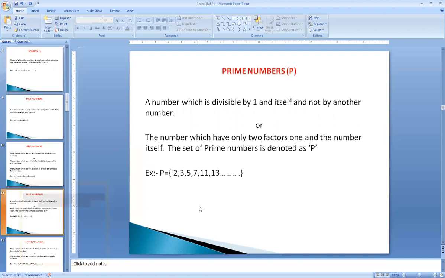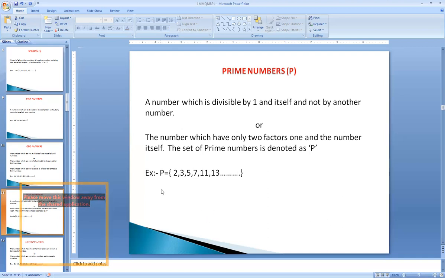So let us go for the next type of number that is called as prime number. This prime number we are denoting with the letter P. A prime number is nothing but the number which is divisible by one and itself and not by any other number. So such kind of numbers are called as prime numbers, or numbers which have only two factors, one and the number itself.